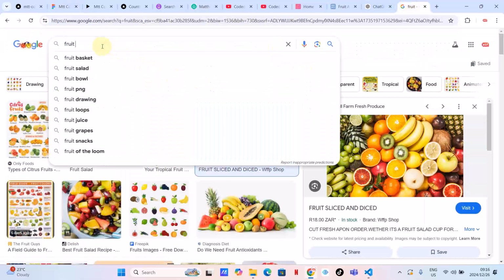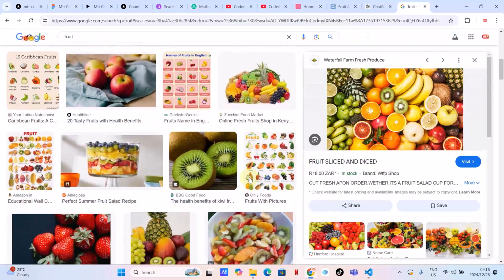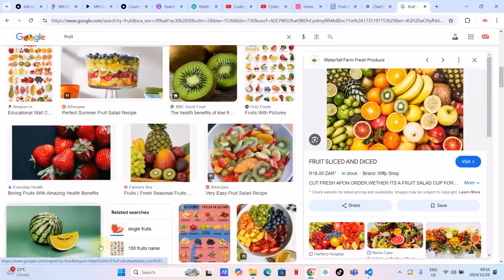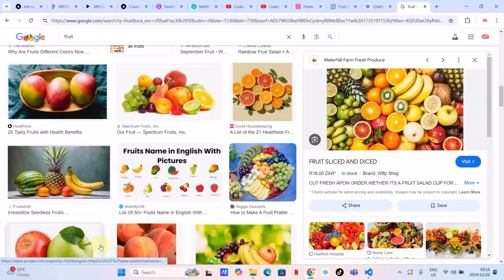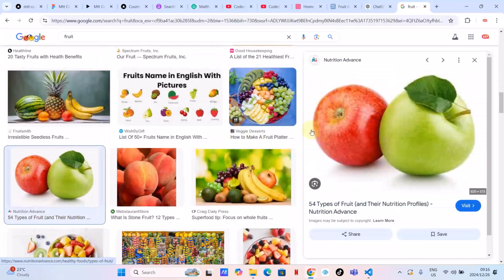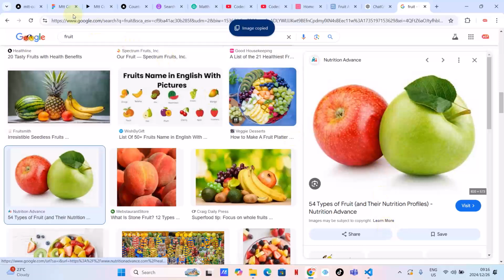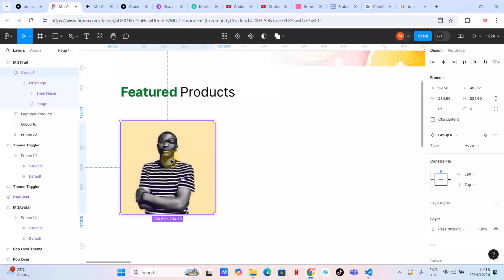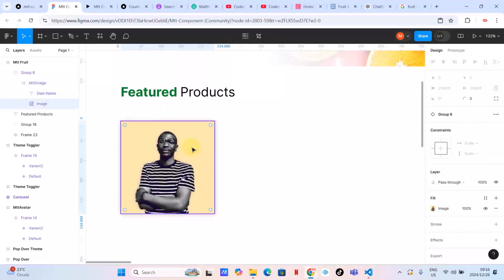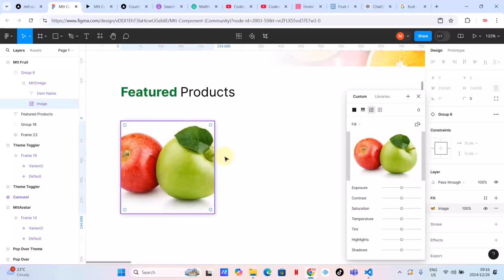Okay, so let's see. Let's take these strawberries. Okay, what can I do? Let's take these apples, and then copy and double click here. Once you see the image popping up, this one, then you can paste, and that is it.